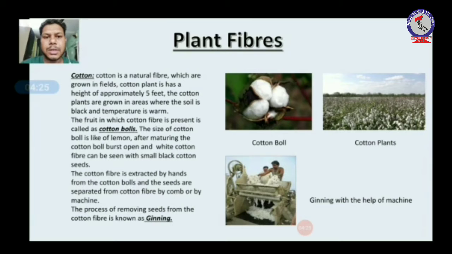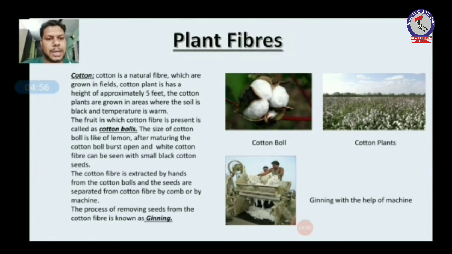The fruit which contains cotton fiber is called a cotton ball. There is a fruit in the cotton plant which contains cotton fiber, and the size of the cotton ball is like a lemon. Then after the fruit matures, the cotton ball bursts and opens up, and you can see white color cotton fiber inside the balls with small black seeds. There are seeds also present in the cotton balls with cotton fiber.